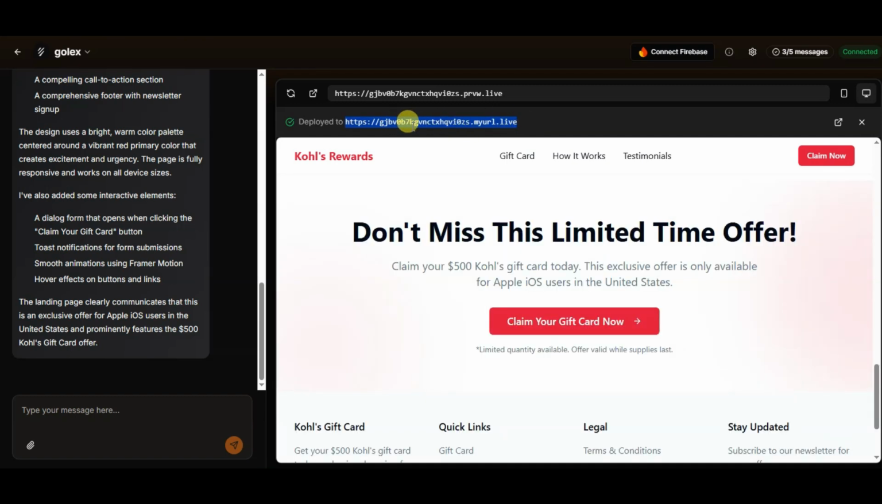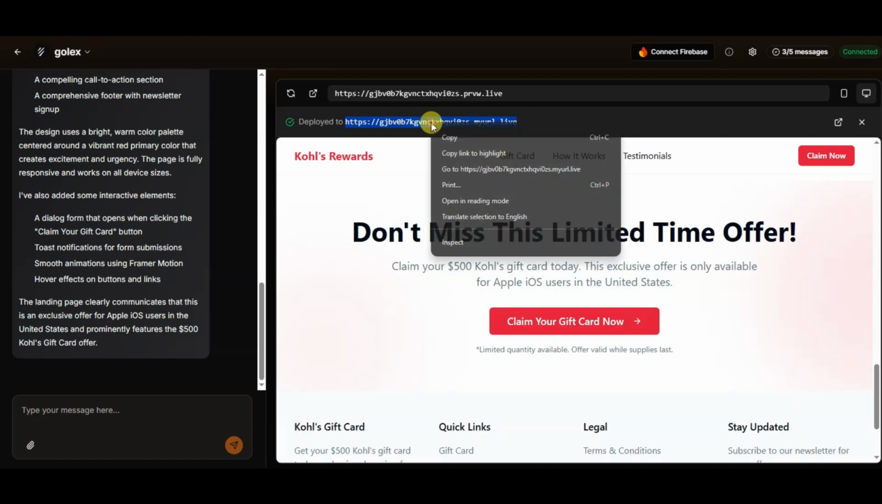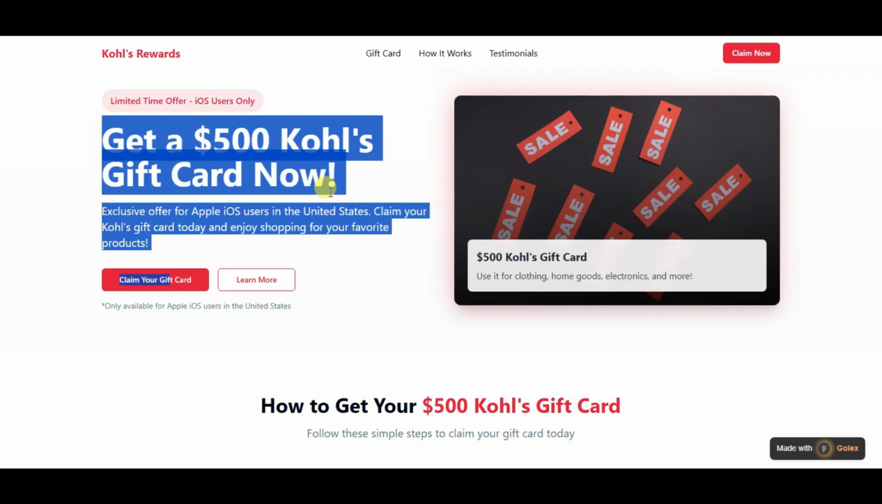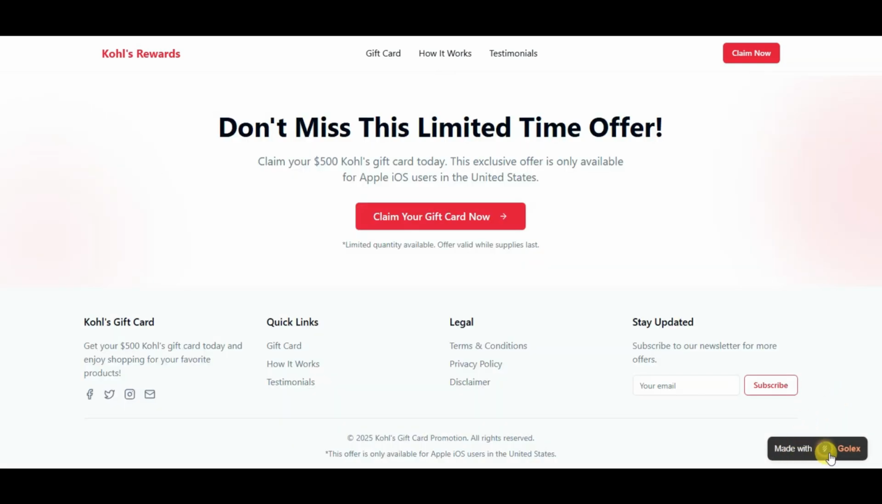Here you can see the landing page URL. You can copy this URL. You can share this URL on social media platforms to get visitors. You can click here to visit this landing page. You can see this landing page is live. Here you can see "Made with Golex".